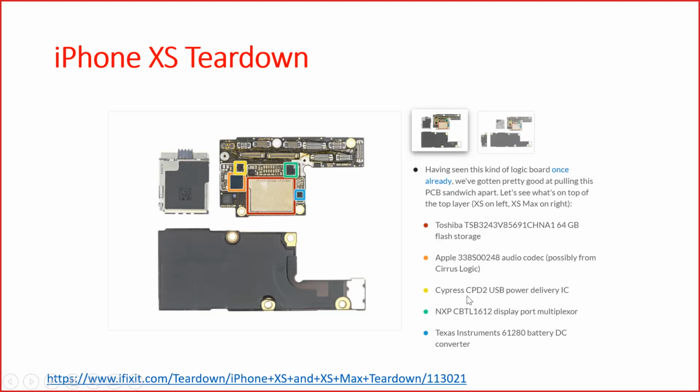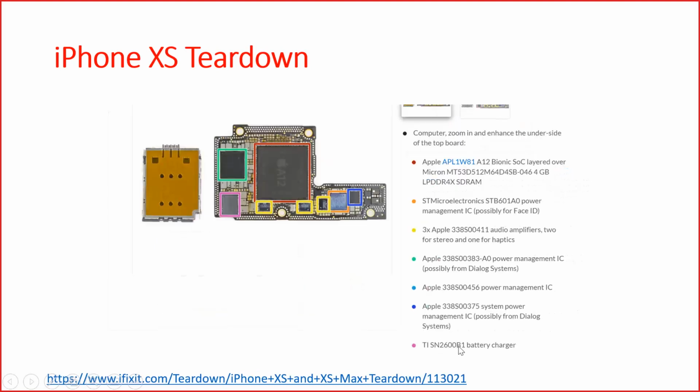You have a Cypress CPT2 USB power delivery IC, which is predominantly analog. You have an NXP display port multiplexer, probably a digital one. And you also have a Texas Instruments battery DC converter. All the power related circuitry is analog in nature. And it continues here.